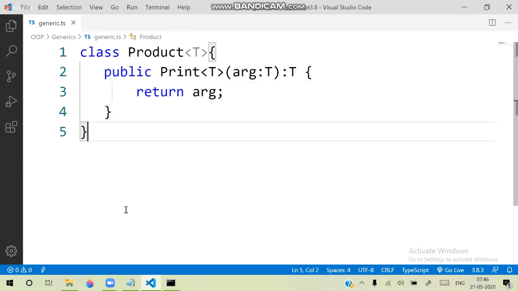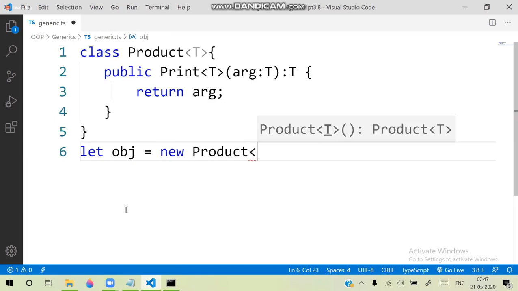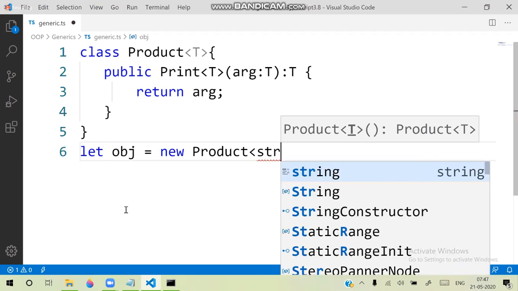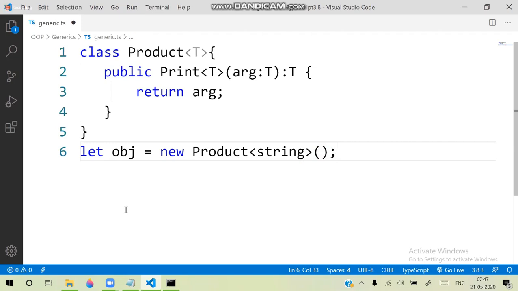Then what happens is, while creating an object for that class, new means I am allocating memory for that product. And when it is a generic type, while allocating memory, I will tell what type of value this class should handle in its memory. I define it as a string type. Then obviously what happens now? Now what happens is the obj dot print.